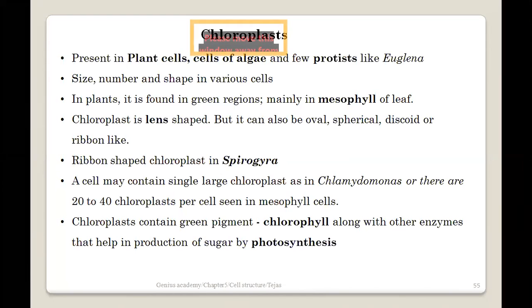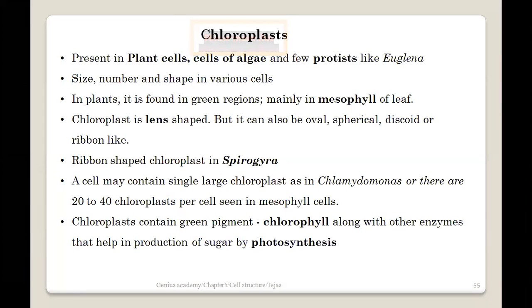But there are different types. Chlorophyll A is one of the most abundant types of chlorophyll that is involved in the process of photosynthesis. Apart from chlorophyll A, there are chlorophyll B, C, D, E, and all. There are multiple types. Okay, but chlorophyll A is one of the very important types. Please note it down.